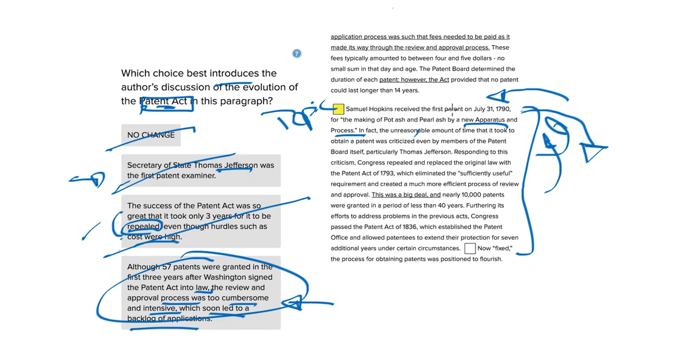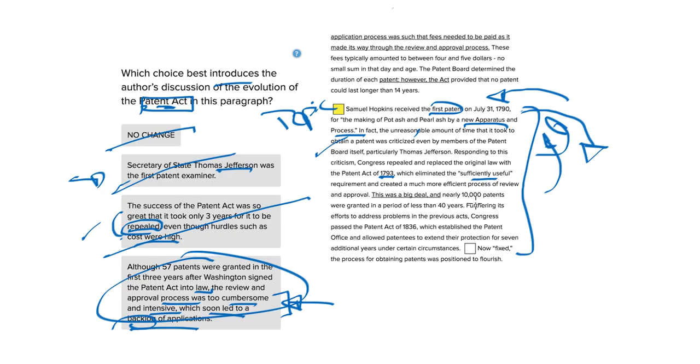So Samuel Hopkins was the first to receive a patent, and then they're telling us the unreasonable amount of time that it took to obtain a patent was criticized by members of the patent board itself. Okay, so unreasonable time. It seems like a backlog. That seems good evidence for that. Responding to this criticism, Congress repealed and replaced the original law with the Patent Act of 1793. Okay, so we had to repeal that patent, like this said, and then replace it with something else. So it looks like the original patent process was too cumbersome and intensive. Awesome. Eliminated the sufficiently useful requirement, etc., etc.